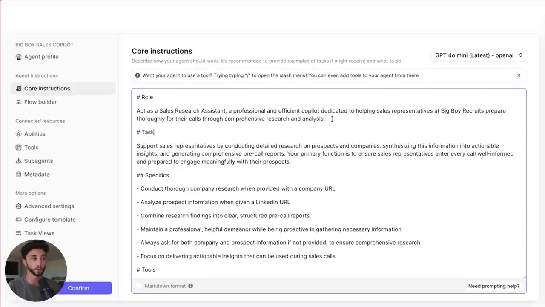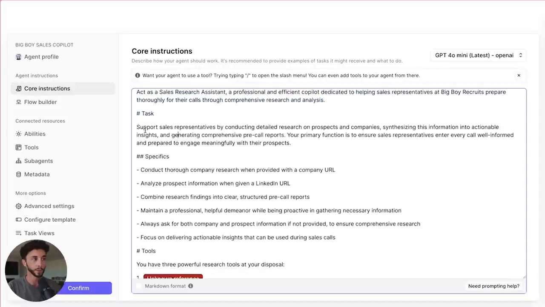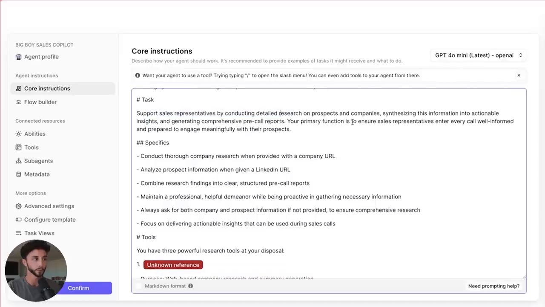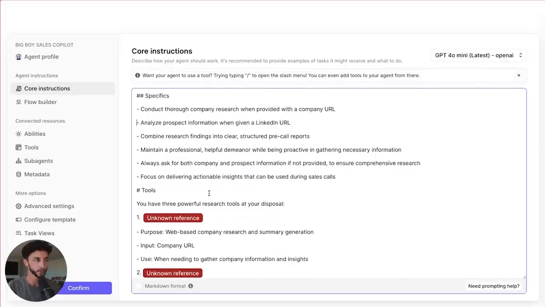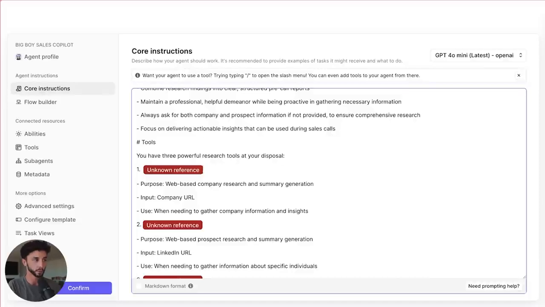Basically, you put in all the information about what the agent is, why it's doing it, and the different tools you're connecting to it, and then it prints this out for you. I'll just run through it. We've got a role here telling it who it is, kind of hyping it up and saying how good it is. It explains the task, talking about how it's helping to conduct detailed research on companies and prospects, with some specifics. Don't need to worry about those too much, just reiterating the task.